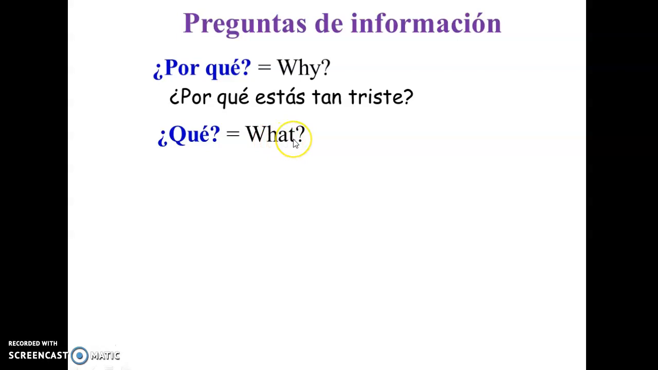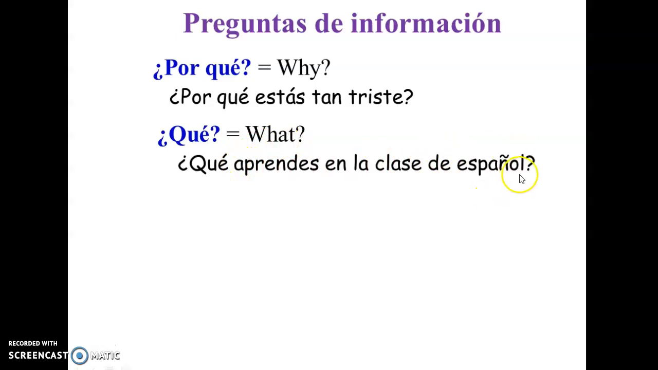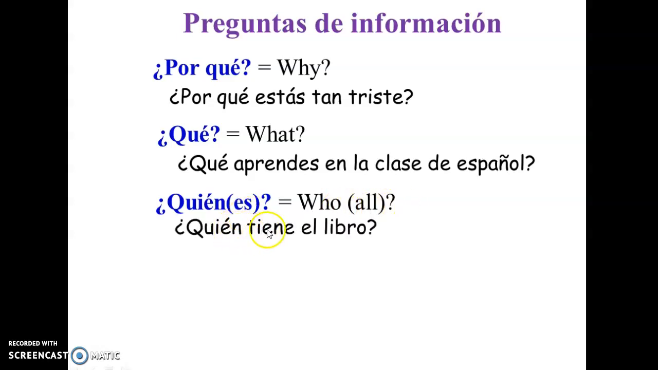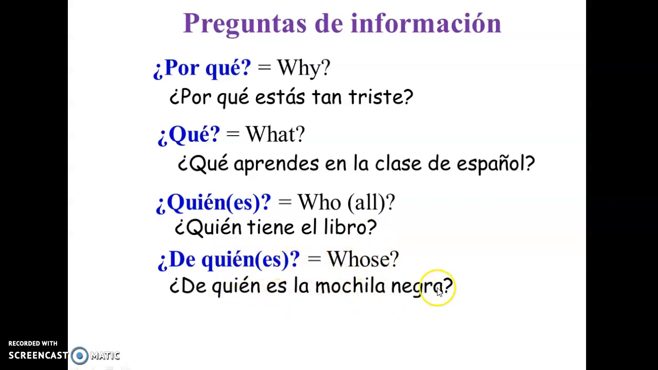¿Qué? That's the basic translation for what. ¿Qué aprendes en la clase de español? What do you learn in the Spanish class? ¿Quién o quiénes? This is talking about people. This is going to be who, or whom. So, ¿quién tiene el libro? Who has the book? Usually, it's about people. ¿De quién o de quiénes? So, whose. ¿De quién es la mochila negra? Whose black backpack is this? So who's the owner, basically?